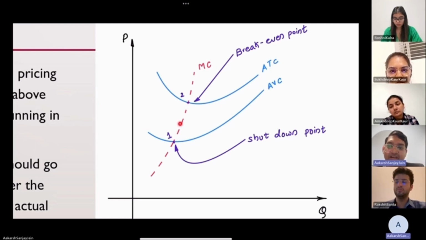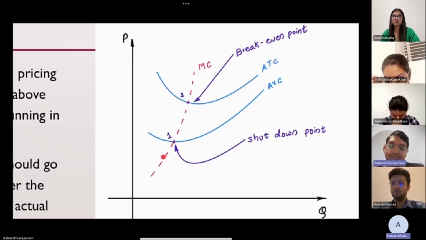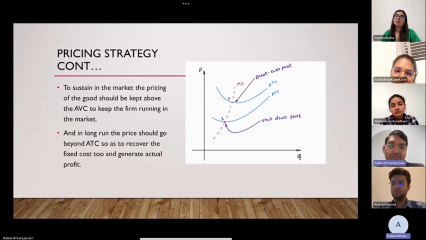Once Shein gets popularity, then it can go beyond 2 and earn profit. If it stays between 1 and 2, then the variable cost is recovered and some proportion of fixed cost is also recovered. But if it goes below this, then it will be a market failure for Shein. So that's what I have regarding the pricing strategy.